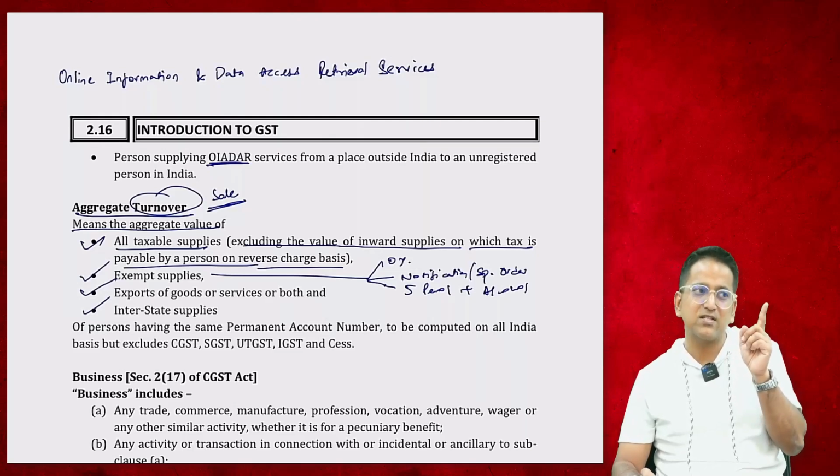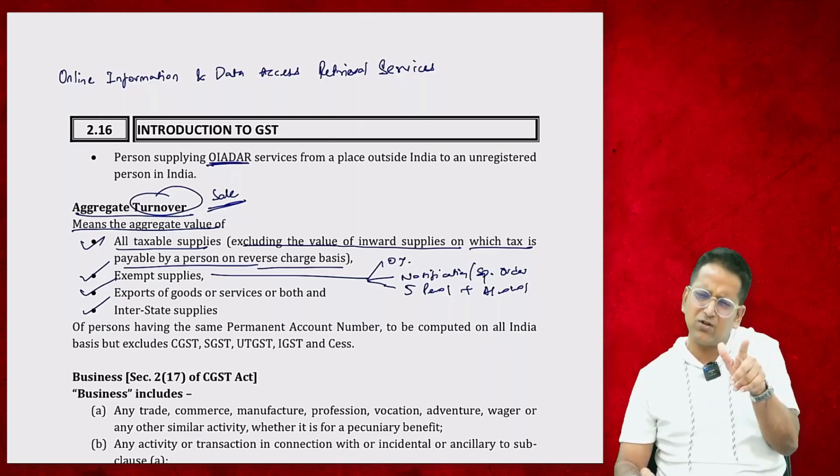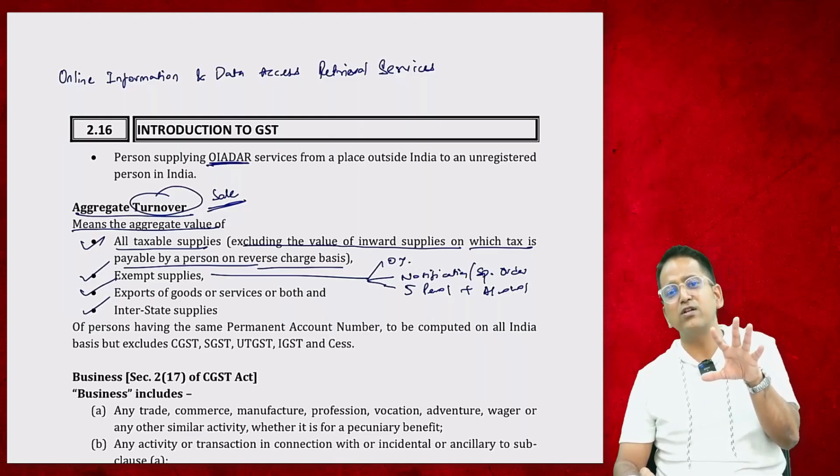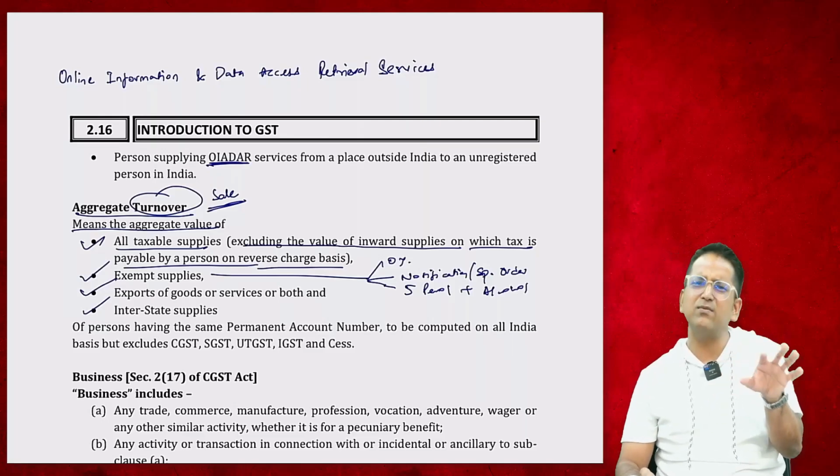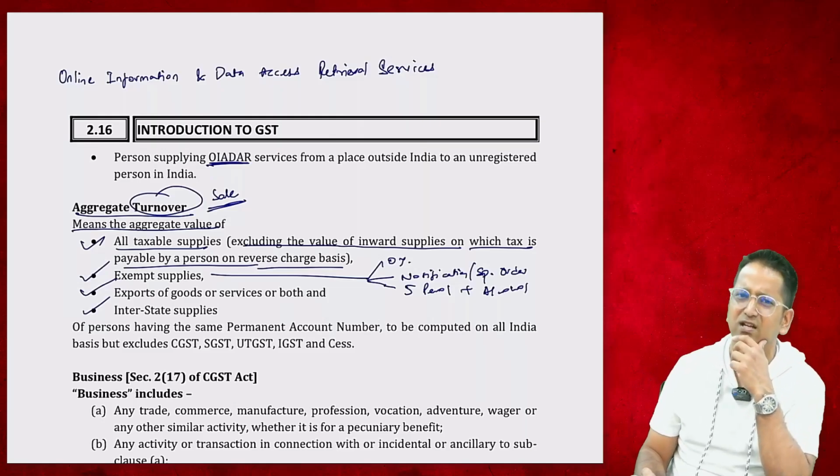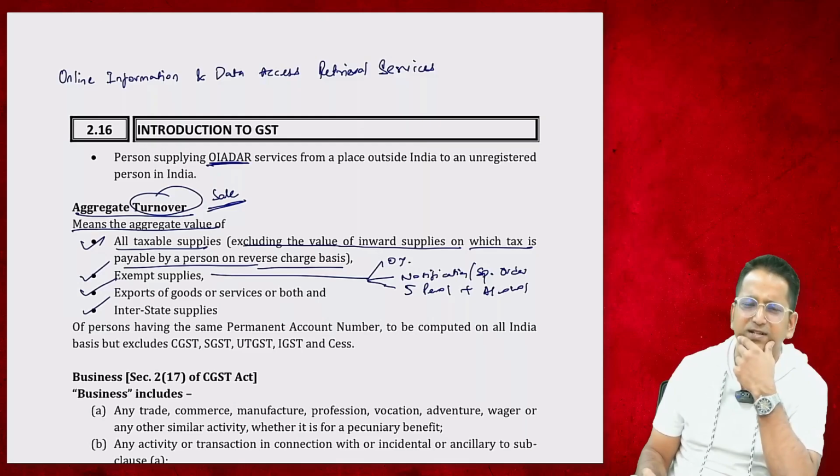You had studied very well. Your taxable supply should be there and your total turnover. You should have some taxable supply. And total turnover should be more than the limit. Okay, students? Total turnover is more than limit, but I don't have taxable supply. Mine is exempt supply, we just sell liquor.